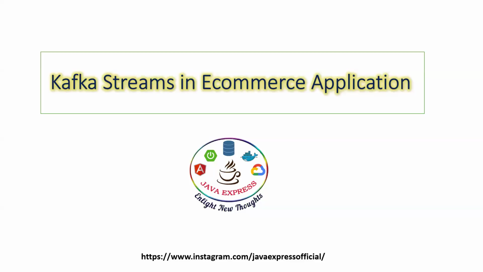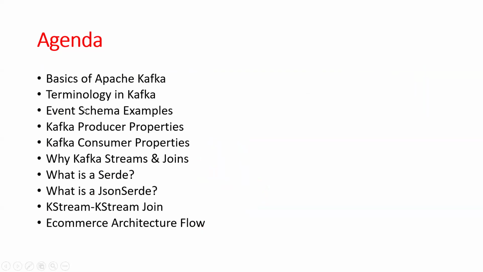The first agenda for today's topic is the basics of Apache Kafka, like terminology. You should have some idea of Kafka terminology, like topic, partition, broker. In the first two slides I will demonstrate what Kafka is, and then we'll see the terminology, the technical terms.